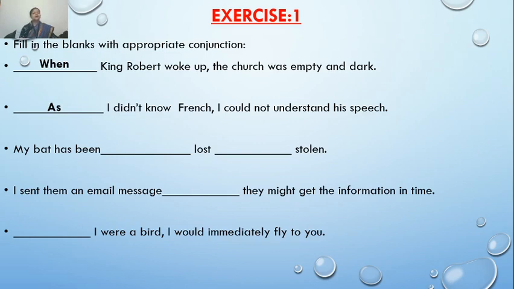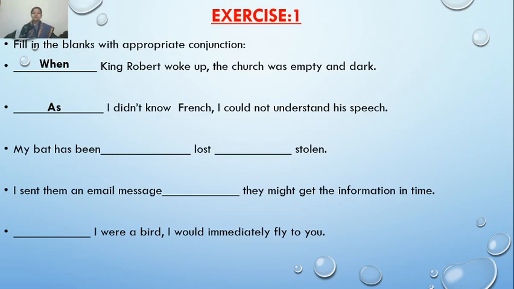Yes, now look at the next. My bat has been dash lost, dash stolen. Here the alternative is given. My bat has been either lost or stolen. We can say my bat has been neither lost nor stolen.